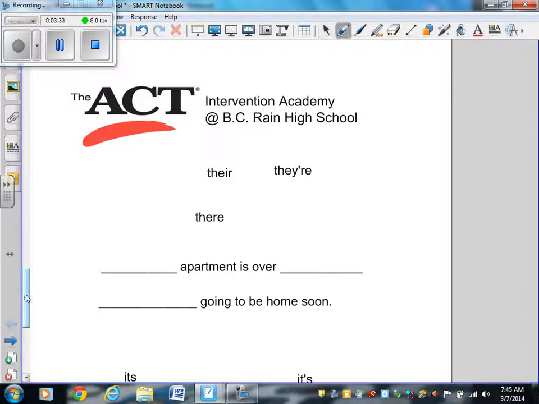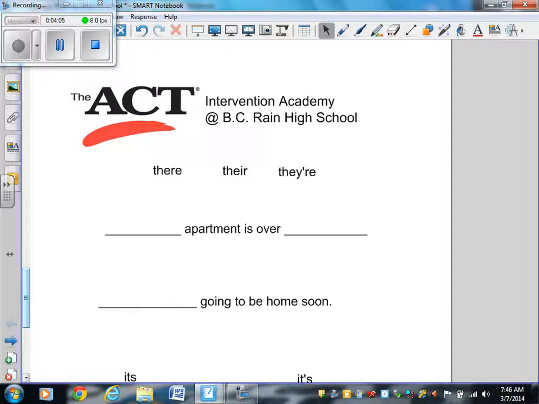You would use this word if you're talking about over there. Okay. Let's look now at this one. This one is always the contraction for they are. That apostrophe R-E makes it they are. So be very careful on the ACT because they will test you on some of these things as well.